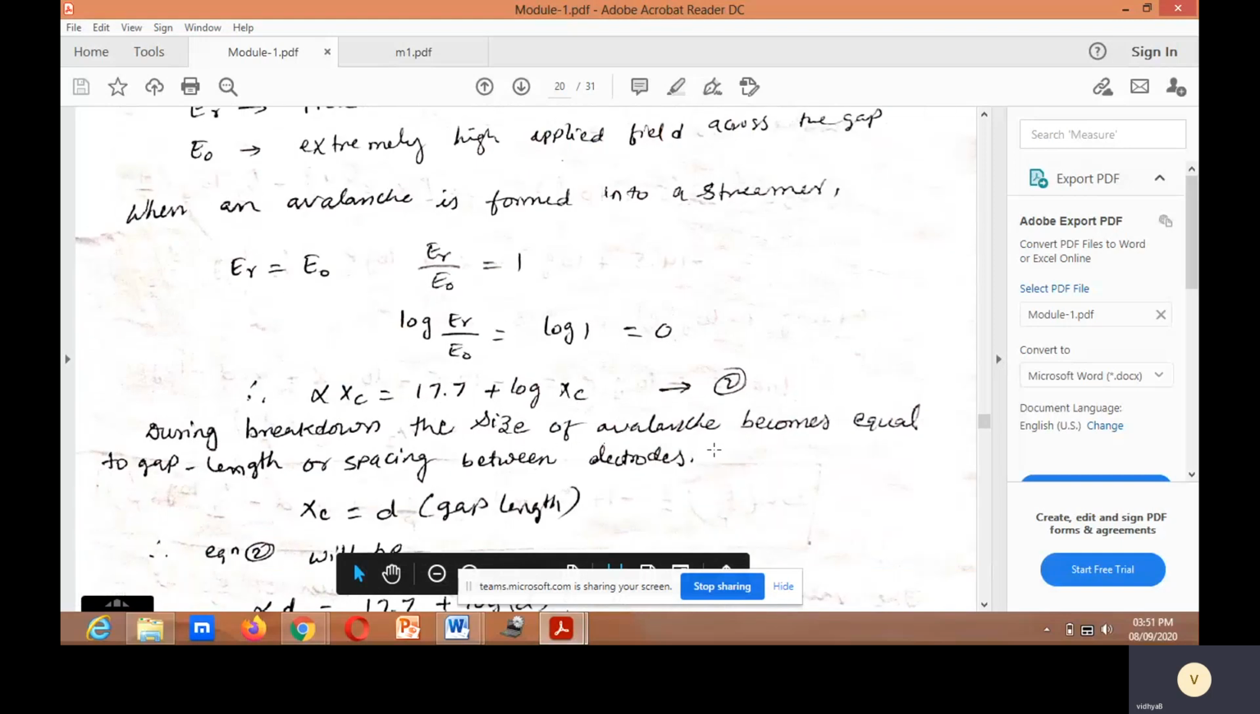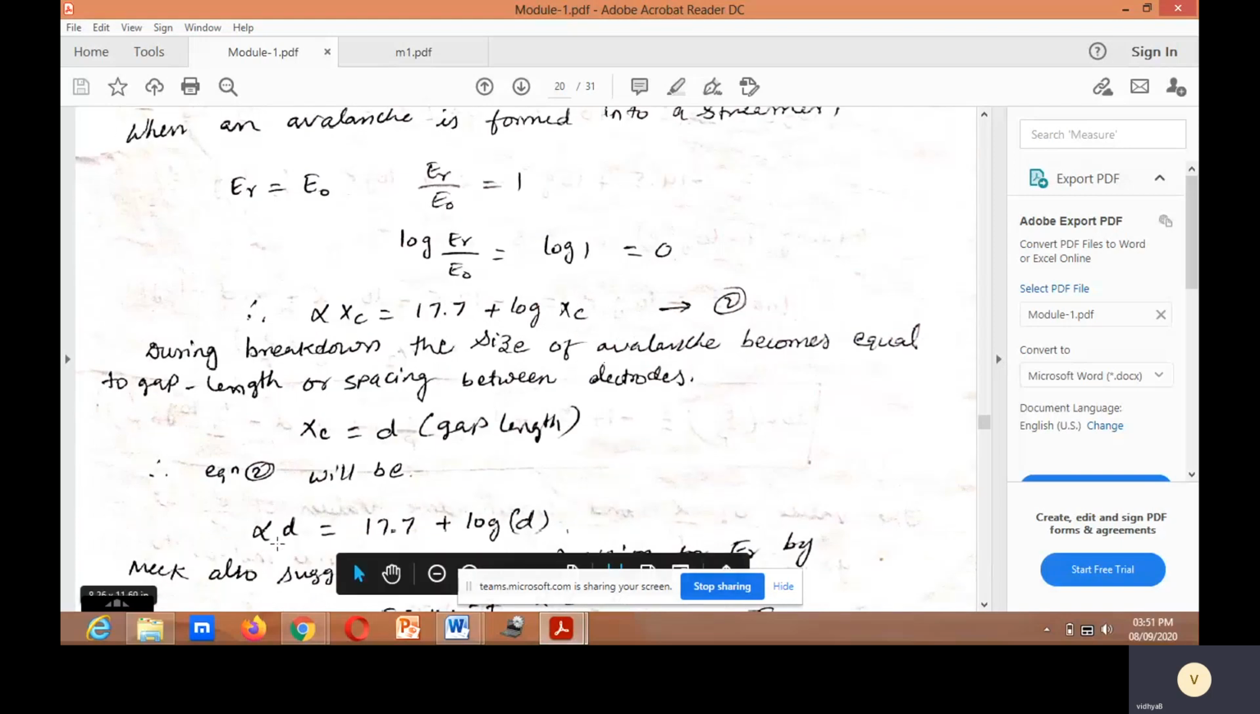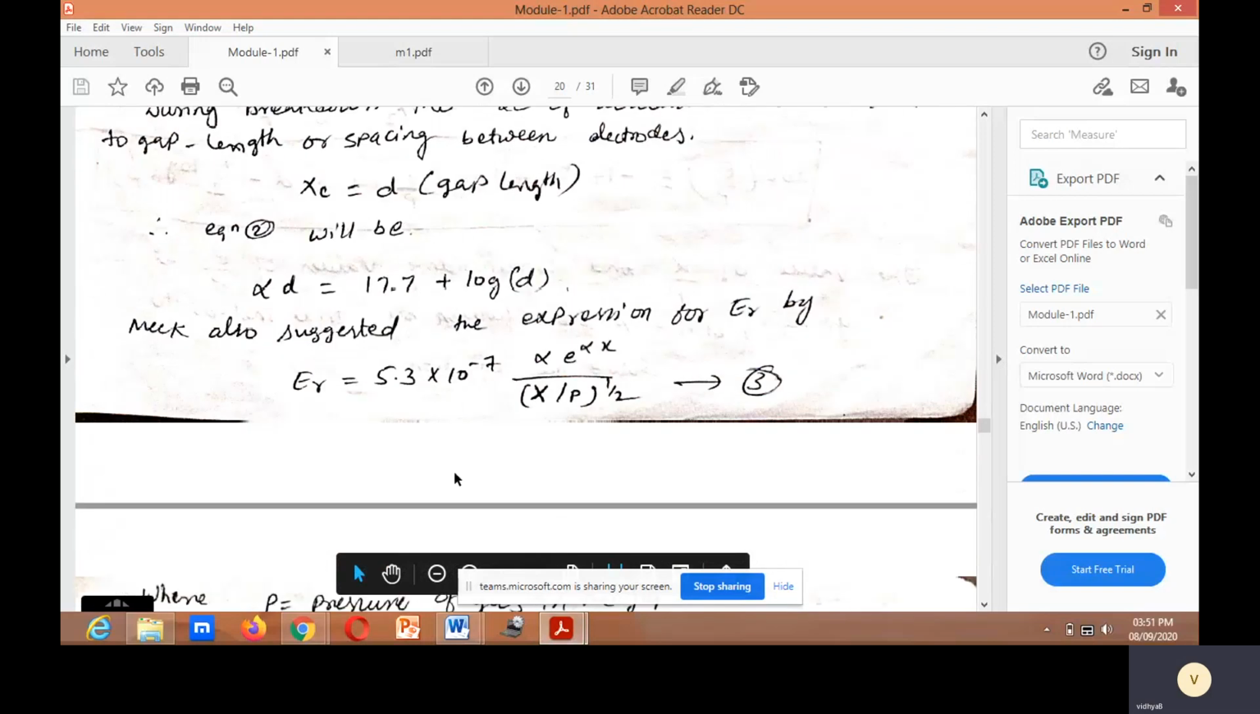During breakdown, the size of the avalanche becomes equal to the gap length or spacing between the electrodes. That is Xc is equal to D. Substituting D instead of Xc, alpha D is equal to 17.7 plus log D.